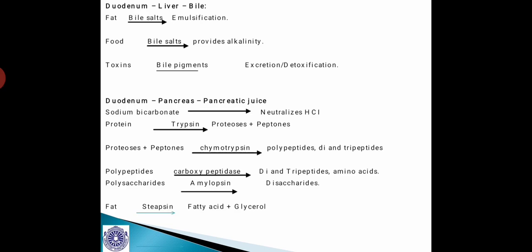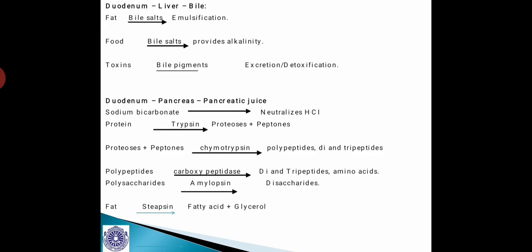Coming to fat digestion, in the duodenum region it receives the bile juice, which contains bile salts, and those bile salts convert the complex fats into an emulsion. Emulsification is nothing but the process of conversion of complex fats with high surface tension to produce simpler fats with low surface tension, and the products of this emulsification of fats are also called micelles, which are tiny complex globules of fat molecules.